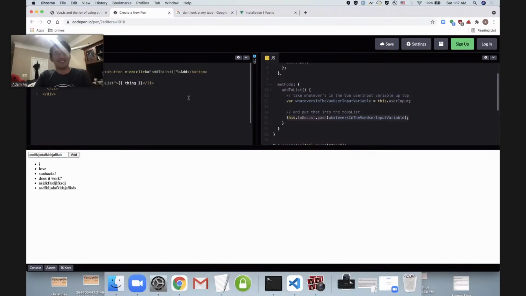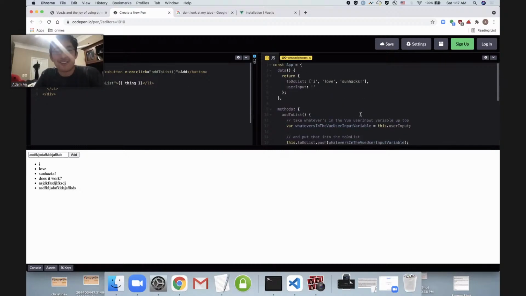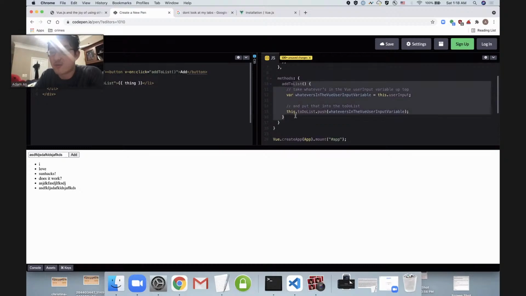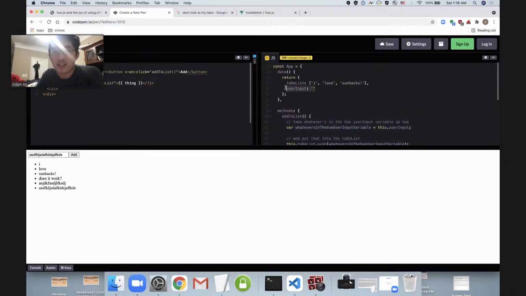Hey, let's go. So just to recap what's going on here, because there's a lot of moving parts. We have our user input that is tied up to this variable up top in our data. Then we have our button, which is tied up to this method over here. This method interacts with both of our pieces of data. It interacts with both the user input piece of data, which remember is tied up to our input, and our actual to-do list data. And it takes this and adds it to this.